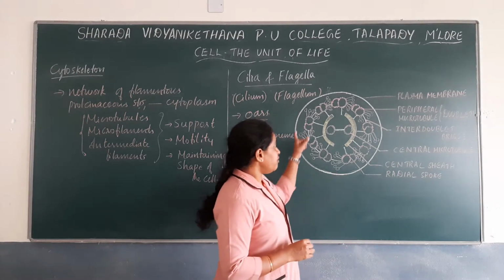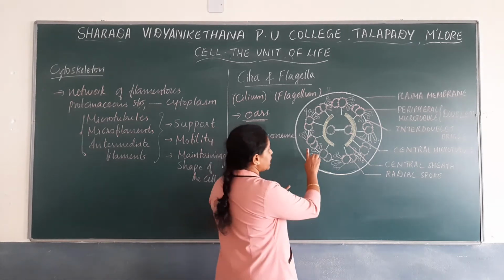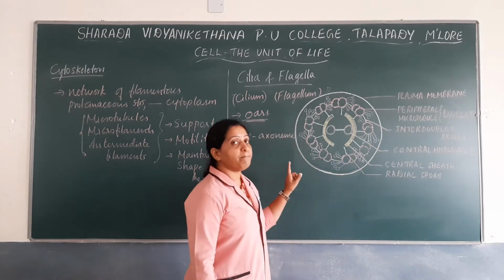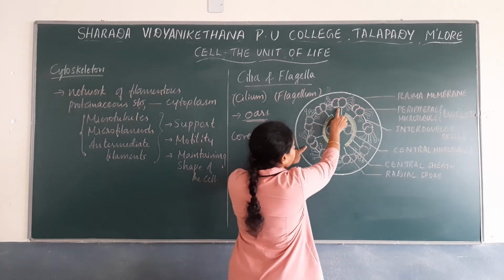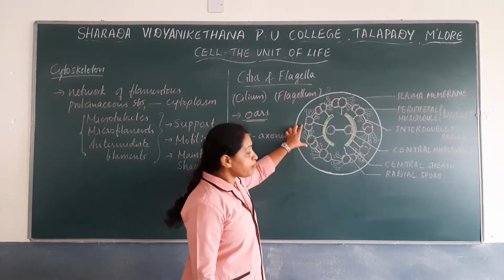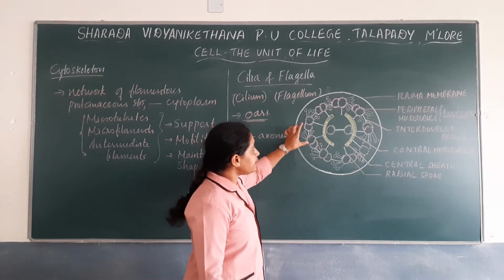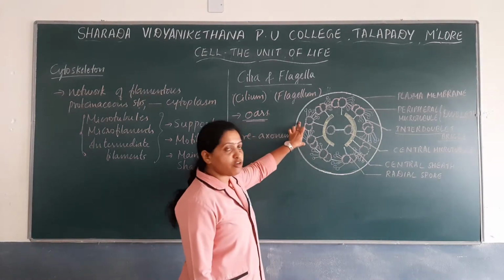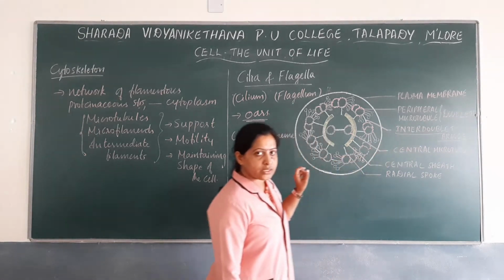And towards the periphery, there are 9 pairs of doublets. You can count here, there are 9 pairs of doublets of peripheral microtubules. These peripheral microtubules are interconnected by interdoublet bridges.